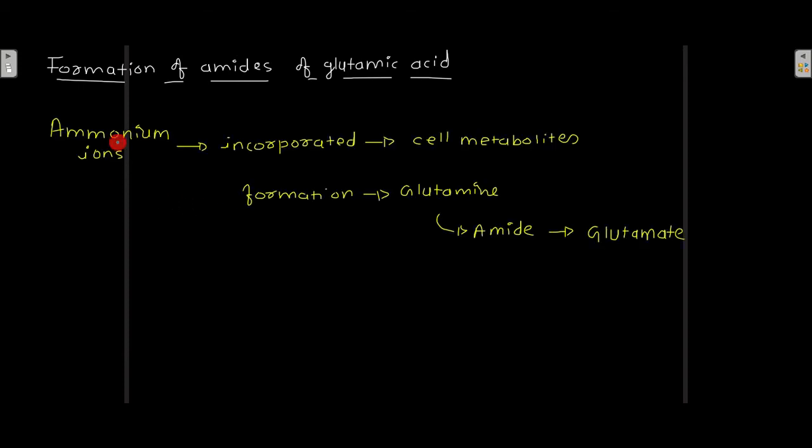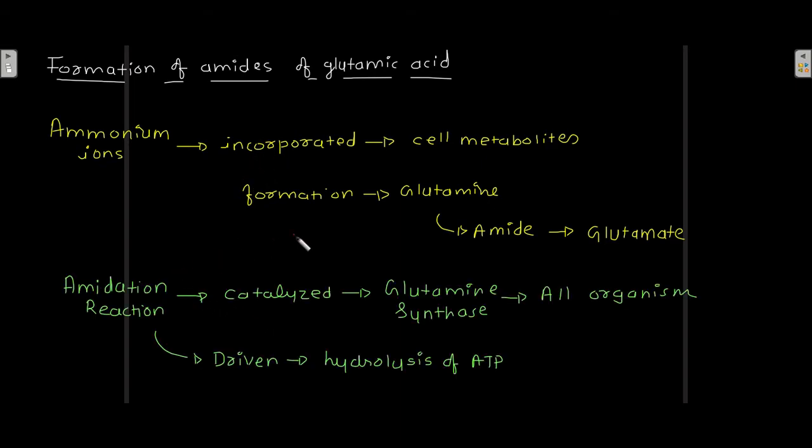Now the ammonium ions are also incorporated into cell metabolites by the formation of glutamine. And what is glutamine? Glutamine is the amide of glutamate. So by the formation of glutamine, the ammonium ions are incorporated. Now this amide reaction, that is the formation of glutamine, is catalyzed by glutamine synthase, which is present in all organisms, and this amide reaction is driven by hydrolysis of ATP. Okay, so glutamine synthase is the enzyme which is catalyzing this amidation reaction.